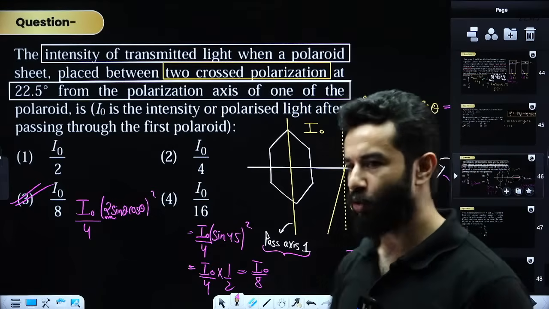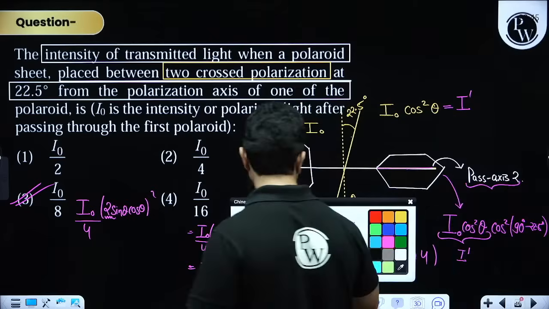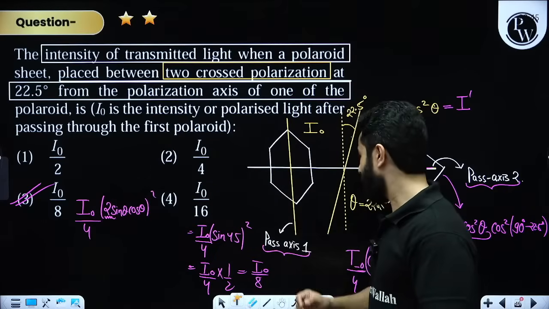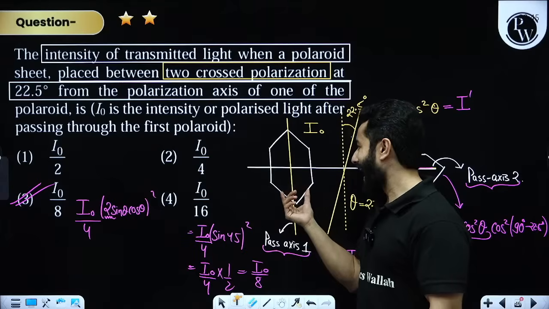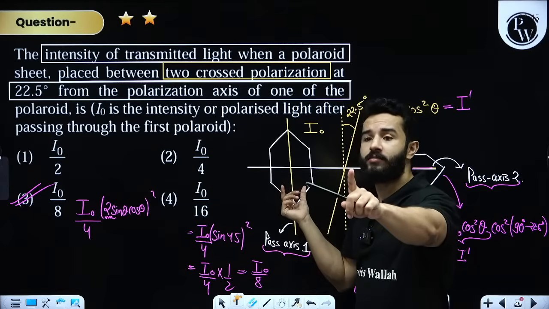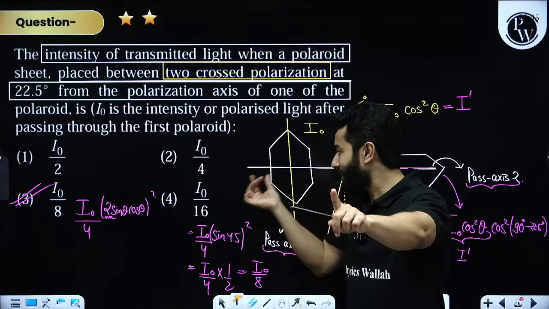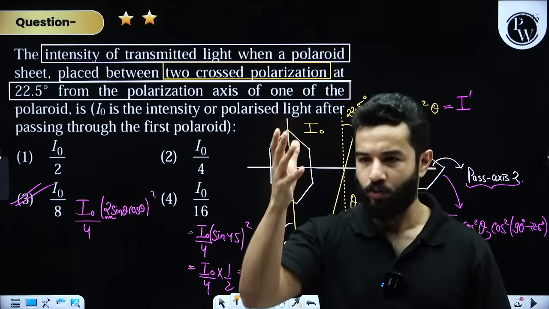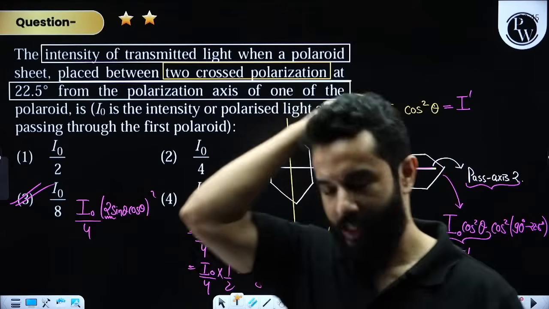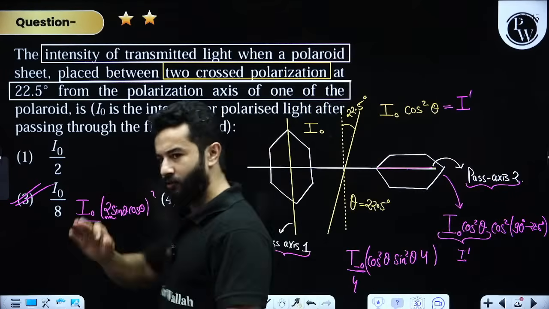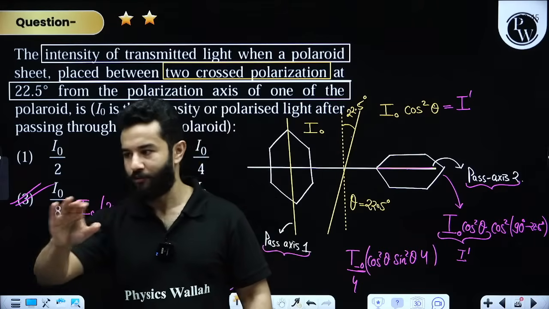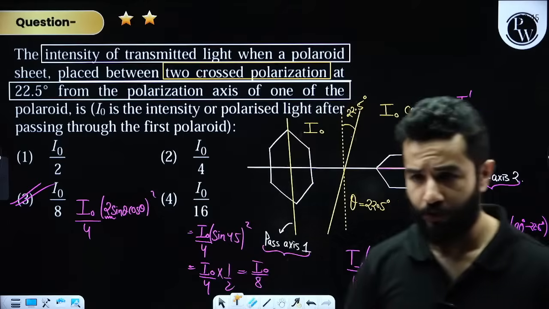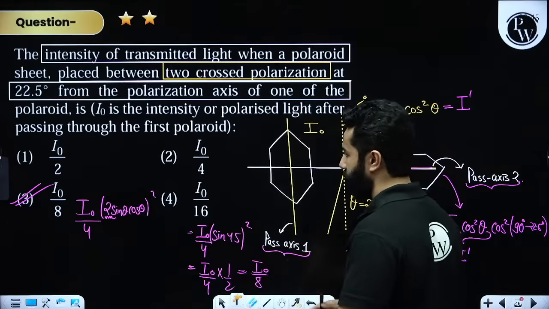Question is nice. Question is definitely nice. Acha, what if we have got an analyzer before this Polaroid? If we had an analyzer before this Polaroid, then this intensity would have become I naught by 2. Explain once more. Okay, fine, I'll explain once more. This question, then we'll have to actually end the class. And by the way, almost all the questions are finished, right?